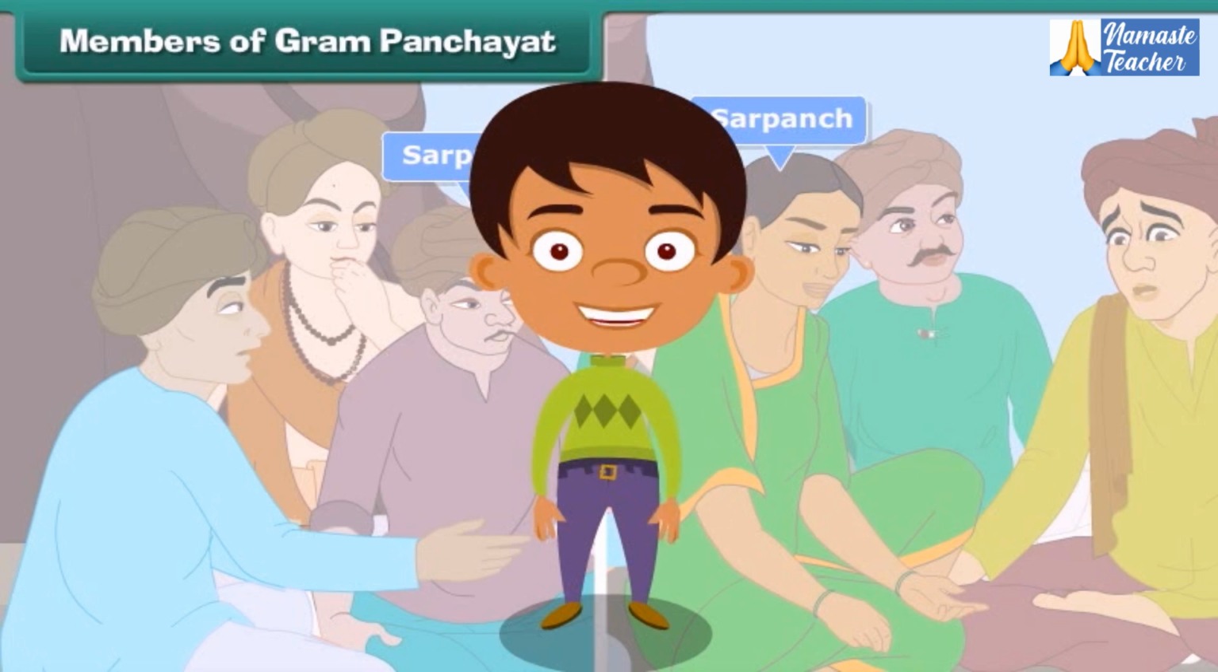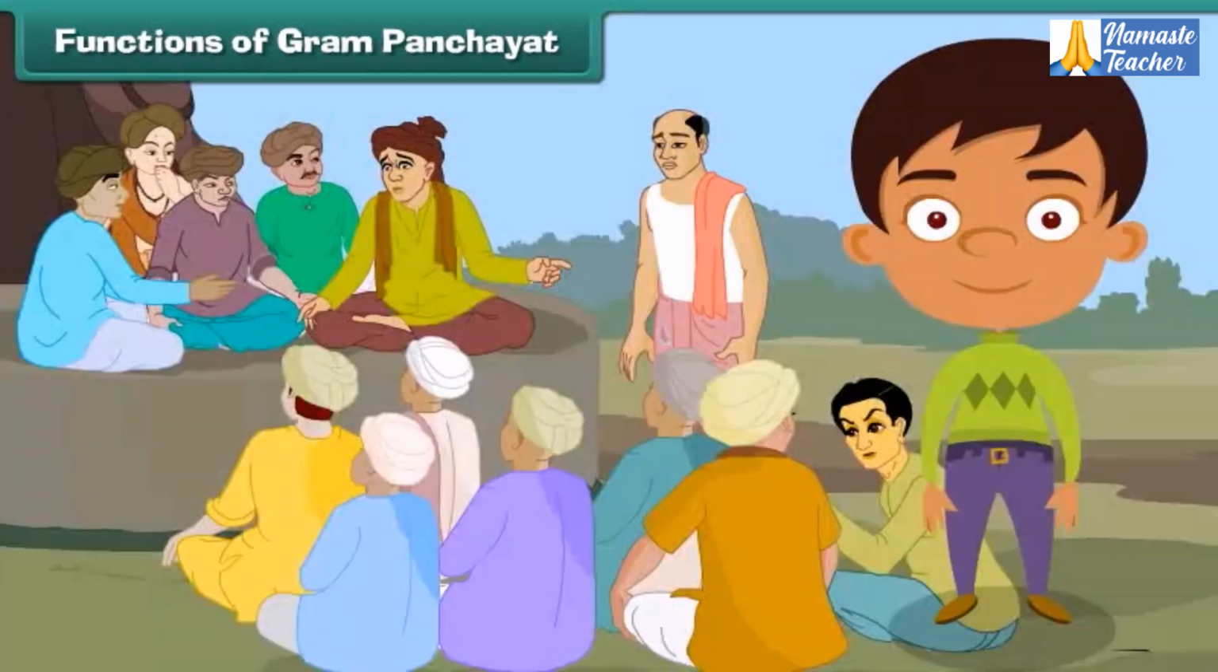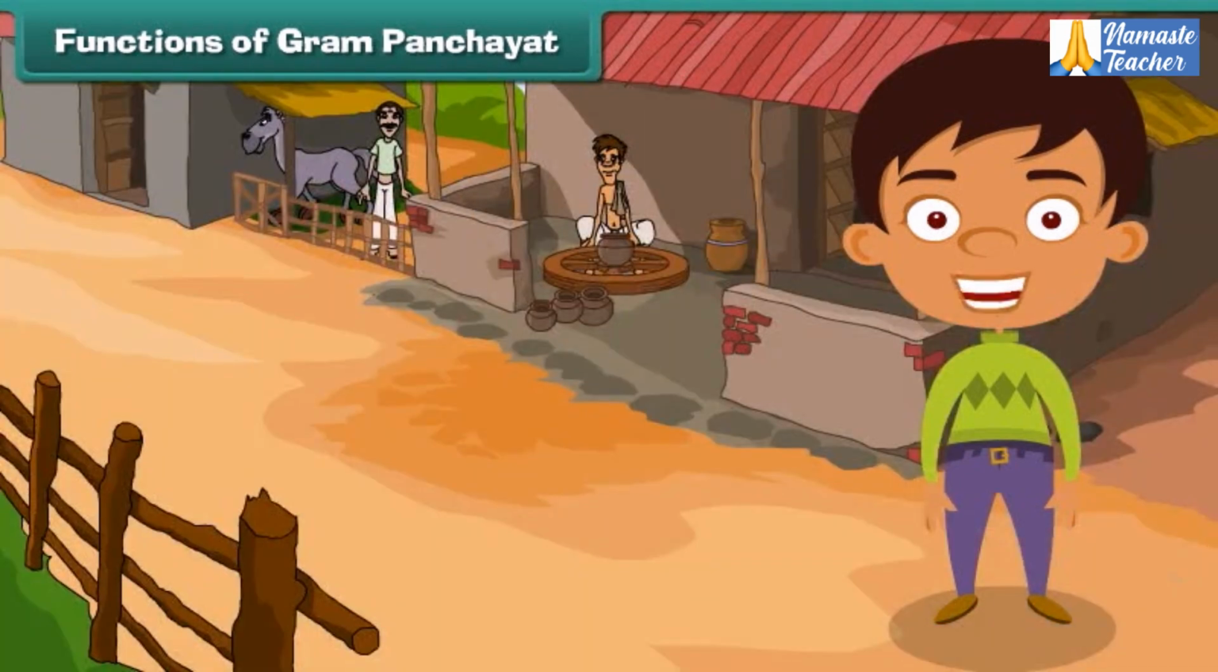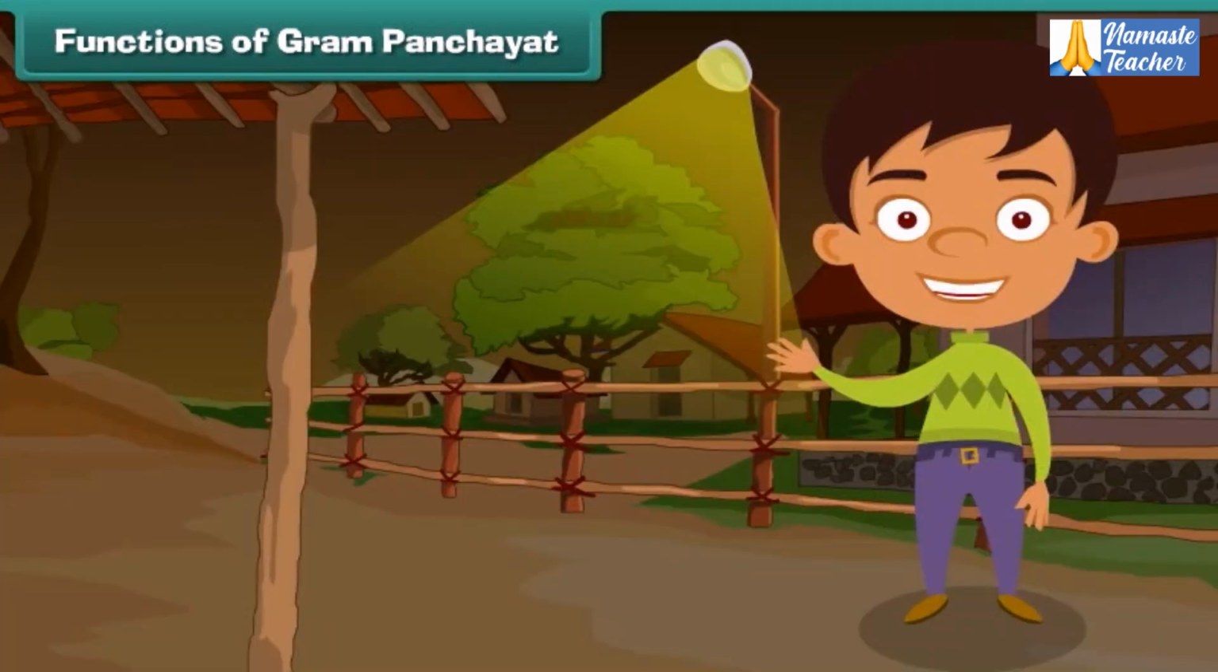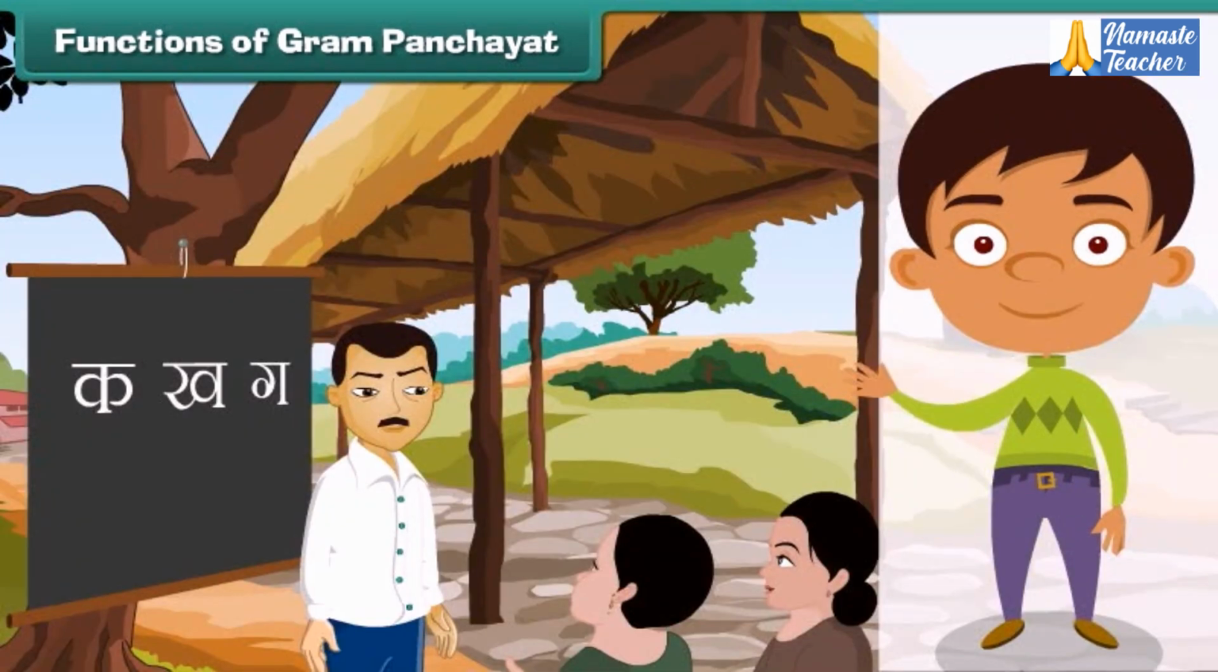Let us learn more about the other duties of a Gram Panchayat. Functions of Gram Panchayat. The Gram Panchayat looks after the cleanliness of the village. It also takes care of the water supply to the village. It serves to maintain roads, streets, and proper lighting in the village. It makes arrangements for the education of children and adults of the village.